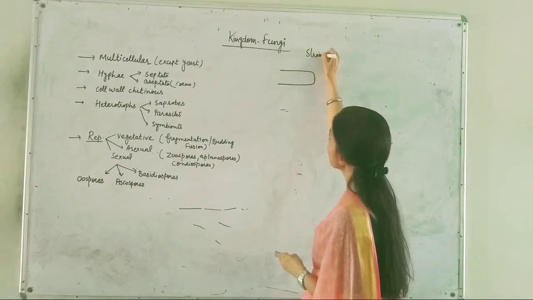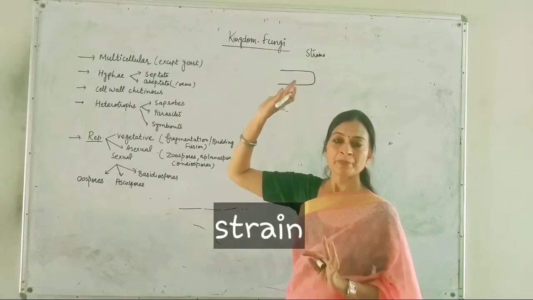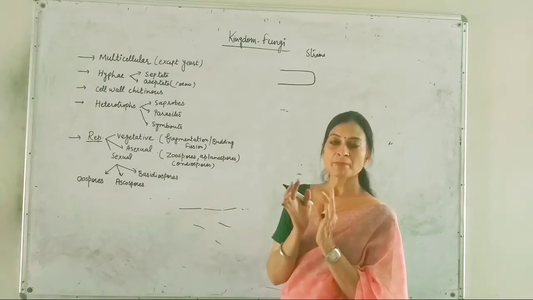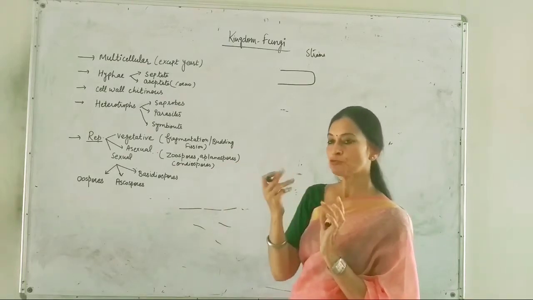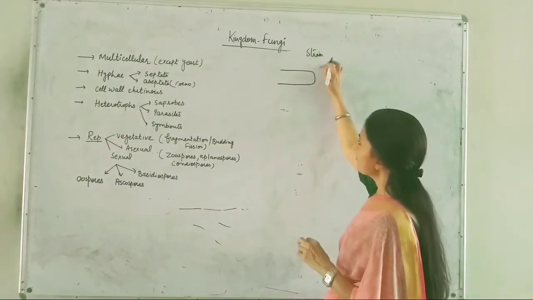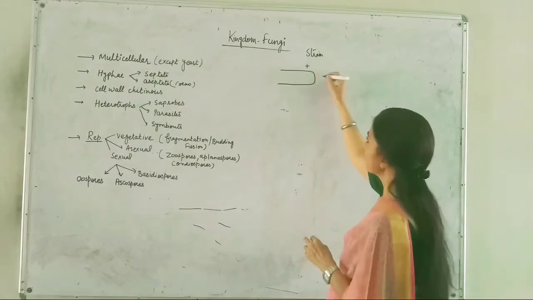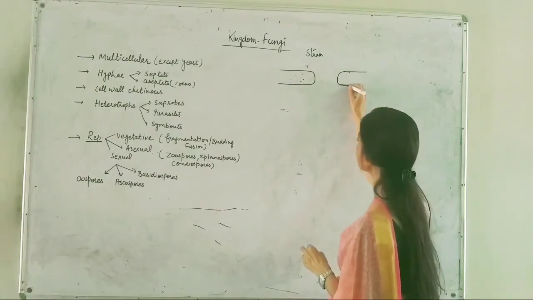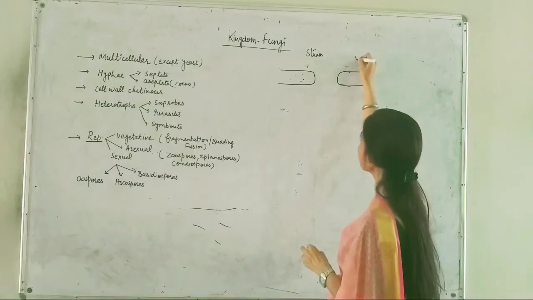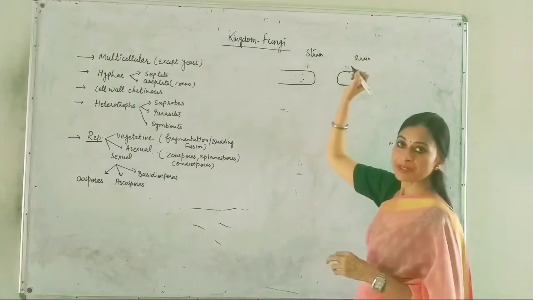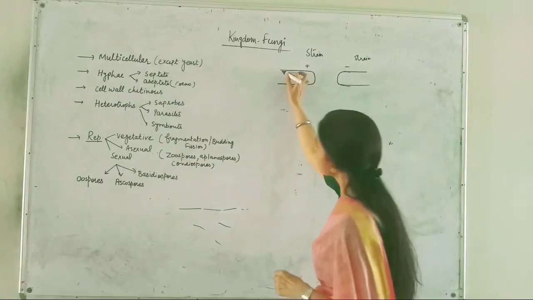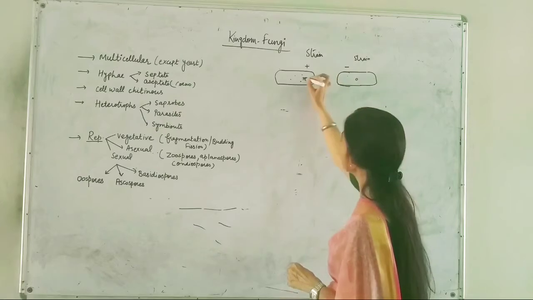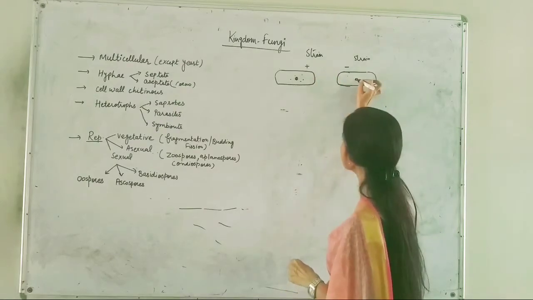You can say strain means they are representing the variety of the two hyphae. When these two different strains are matched, then they will fuse with each other. So this is suppose the first parent, we can write here the positive strain, and this is the cell or the hyphae of the other parent. Here there are two parents. Let's make a cell here to show you clearly. Here I have shown the nucleus in each cell.